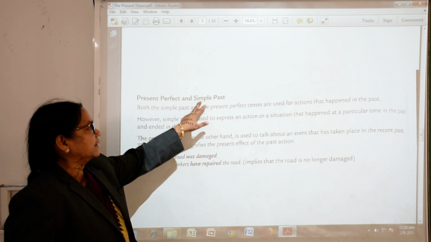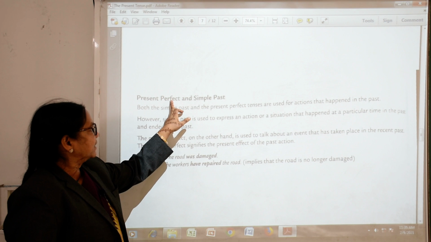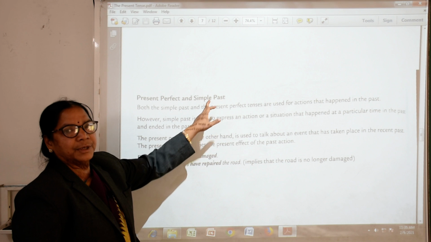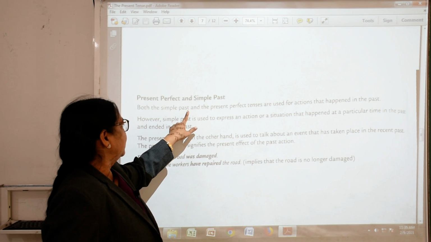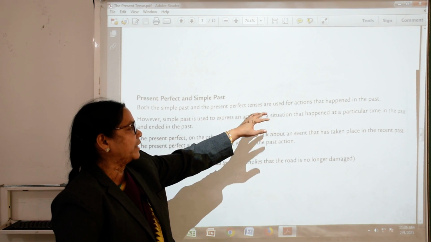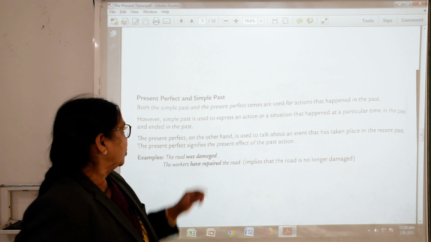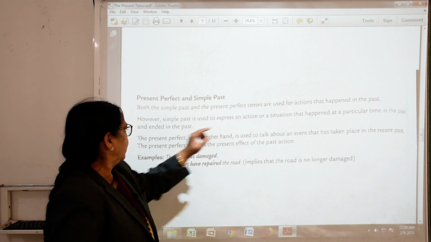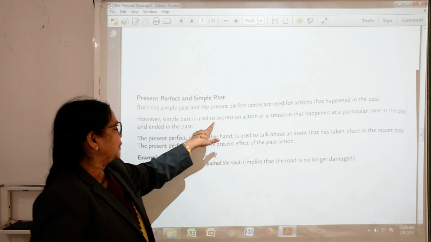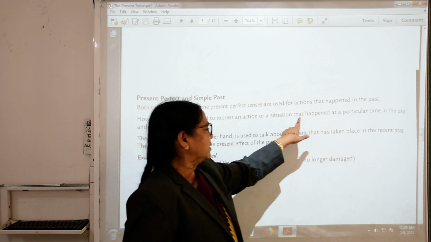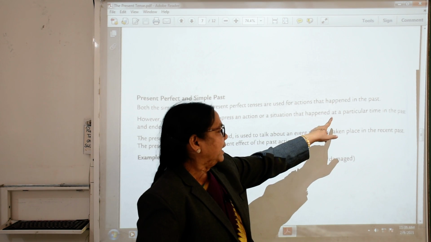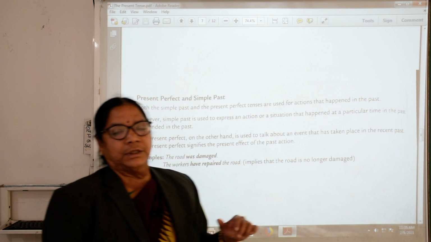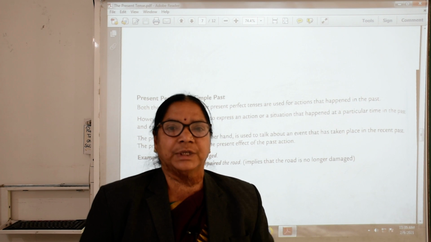Now, present perfect and simple past. We will see what it is. Both the simple past and the present perfect tense are used for actions that happened in the past. However, simple past is used to express an action or situation that happened at a particular time in the past and ended in the past.